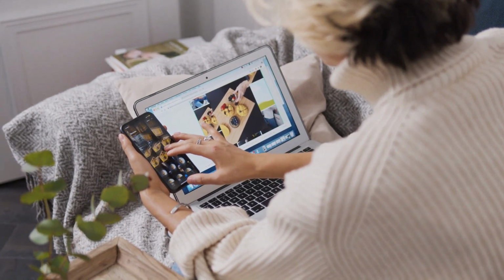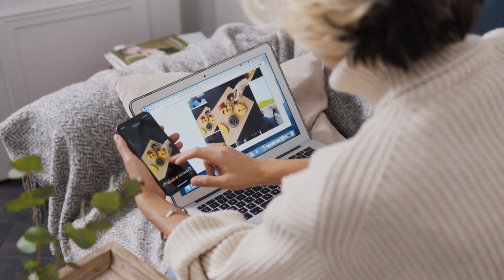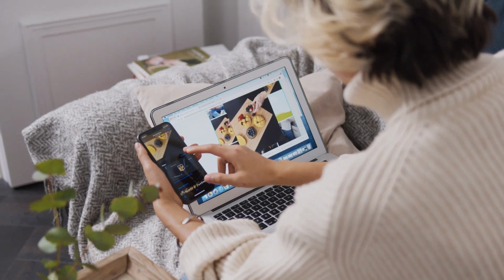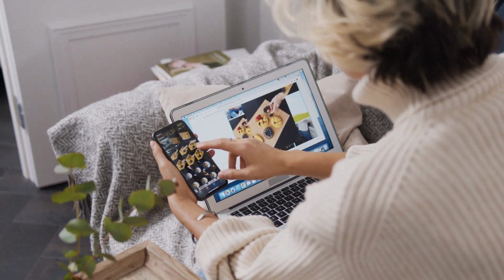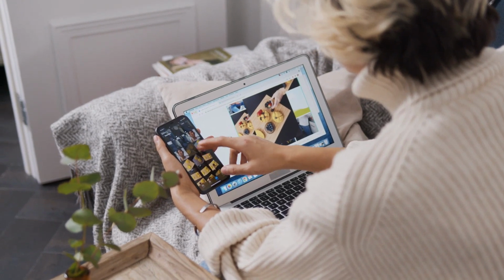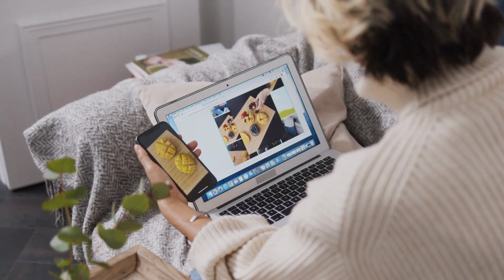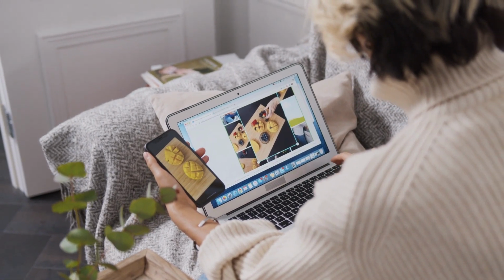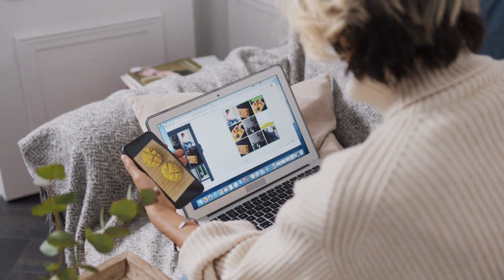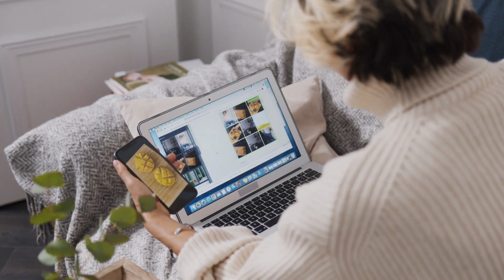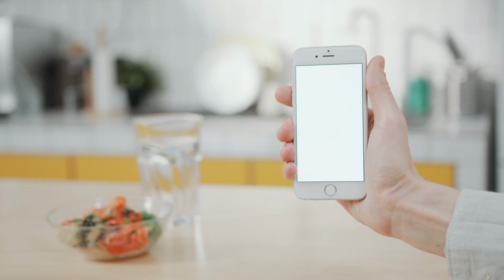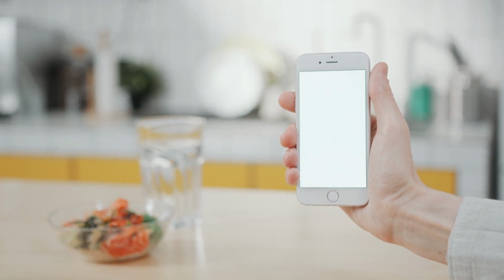Time investment comparison. SmartThings setup, 2 hours for the average user with 20 devices. Apple Home setup, 1 to 2 hours, similar. Hubitat setup, 3 to 4 hours. Home Assistant setup, 6 to 12 hours for the same 20 devices. The time gap is real and meaningful, especially if your time is genuinely worth $30+ per hour.